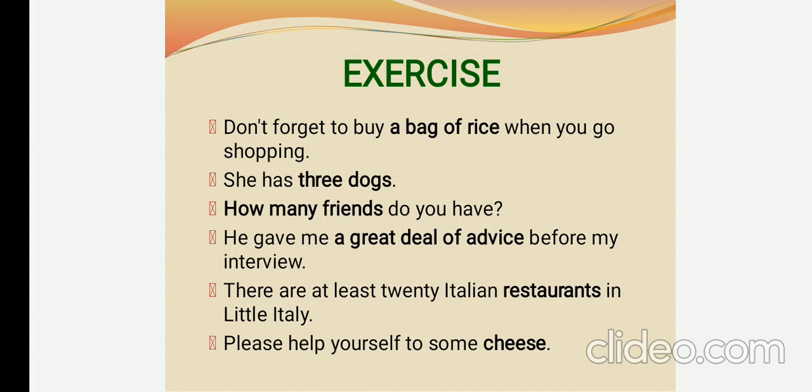How many advice did one give to you? We can't count it. There are at least 20 Italian restaurants in Little Italy. We can count the restaurants in a city, town or district. Please help yourself to some cheese. We can't count how many cheese, but when it comes to a slice or a piece, we can count, but we can't count the cheese.